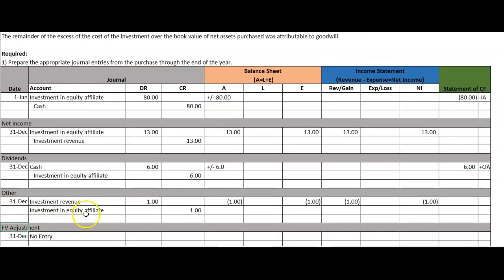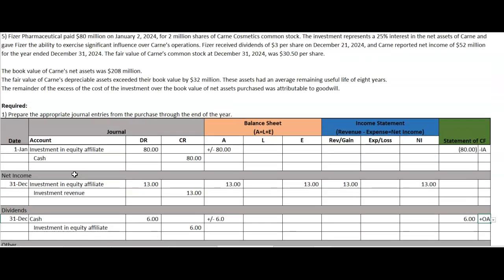All right, so again, based on this information, remember we did do investing here. You could also do operating. It is a dividend, so we can treat that in that respect, but since it's equity method, it would be possible to do investing or operating. So keep that in mind. There are exceptions to all rules as we go across the board. Any questions or concerns, please let me know.